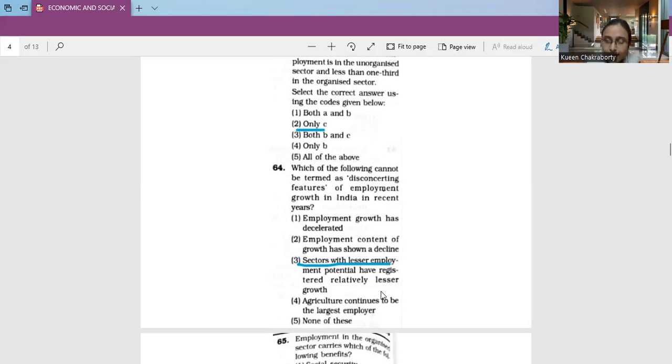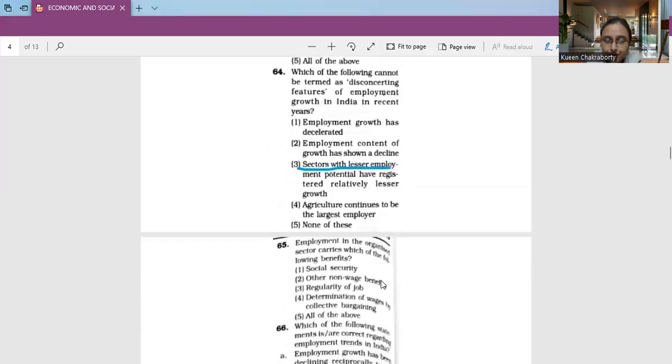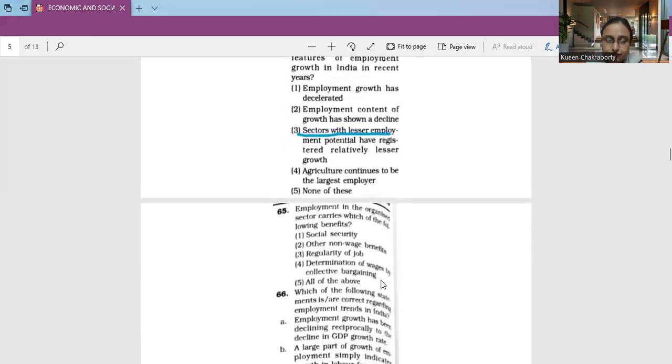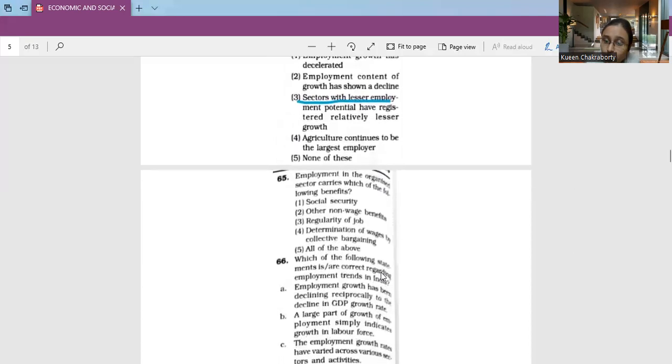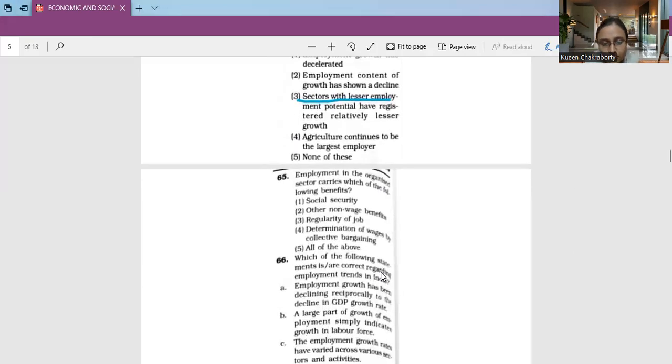Okay. Next, moving on to question number 65. Employment in the unorganized sector carries which of the following benefits? Social security, other non-wage benefits, regularity of job, determination of wages by collective bargaining, and number 5 is all of the above. So, employment in the organized sector carries the benefits of social security and other non-wage benefits.